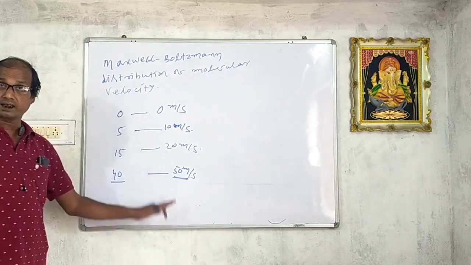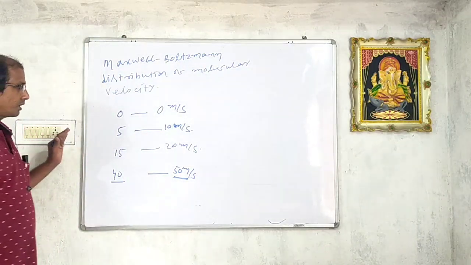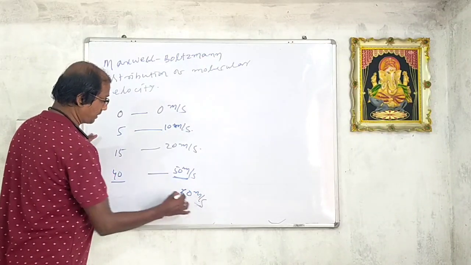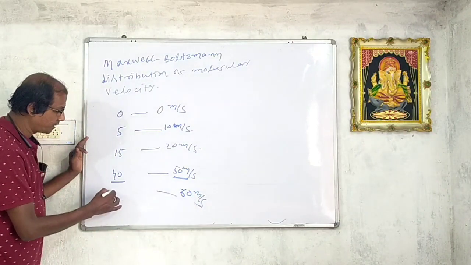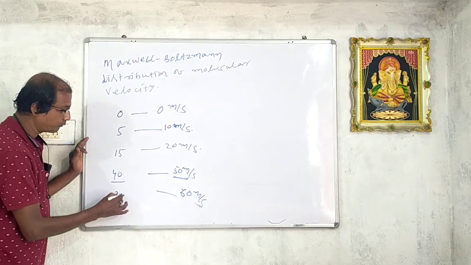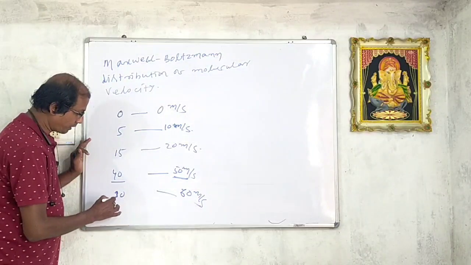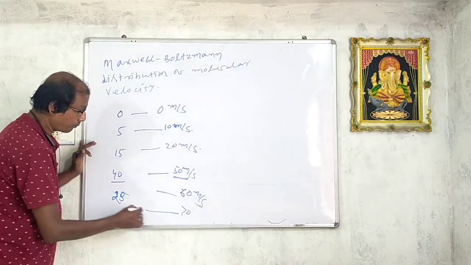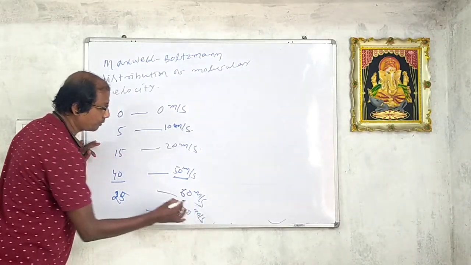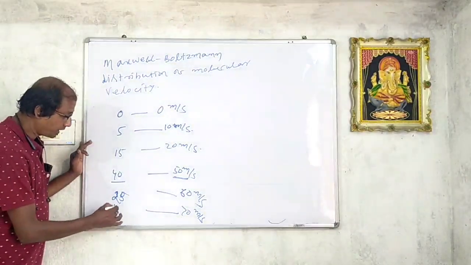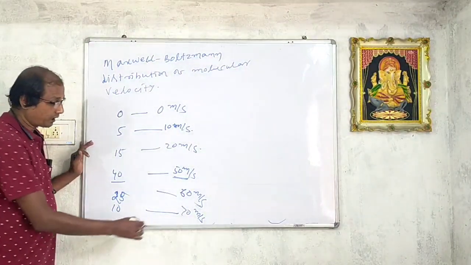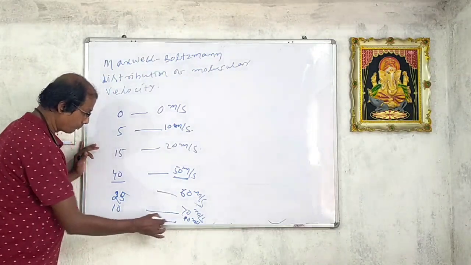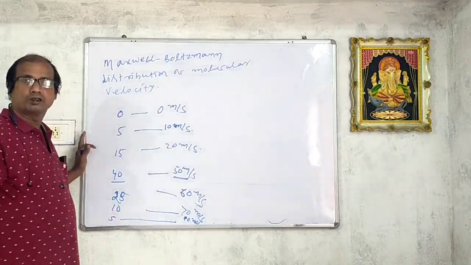On further increase in velocity, suppose the velocity increases to 60 meter per second, then the number of molecules will decrease, suppose 30 or 25. At 70 meter per second, suppose 10 molecules. At 90 meter per second, the highest velocity, 5 molecules.